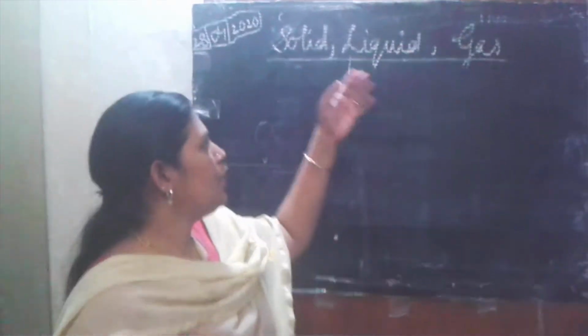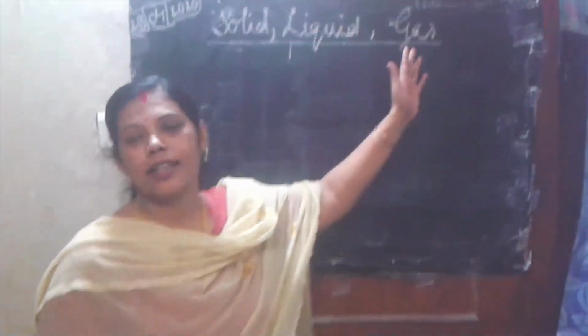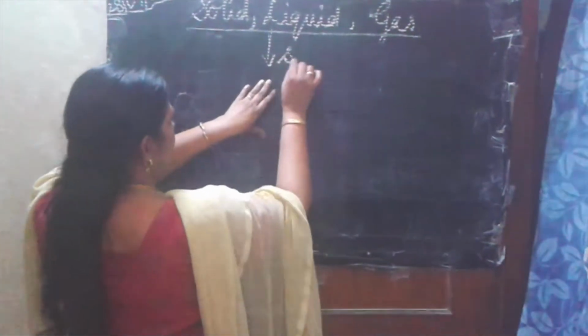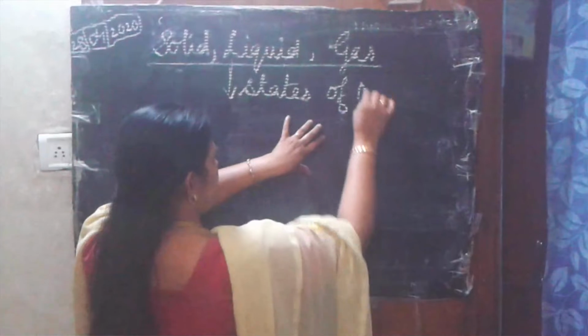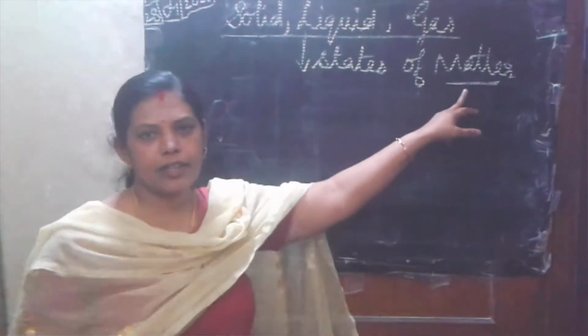Let's start with the new chapter, solid, liquid and gas. What are the solid, liquid, gas? These are the three states of matter, right? States of matter. Now tell me, what is meant by matter?